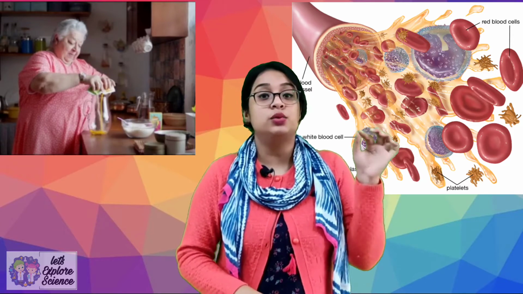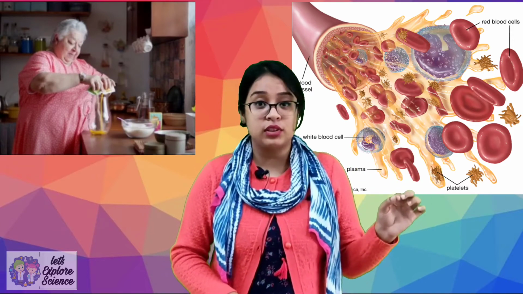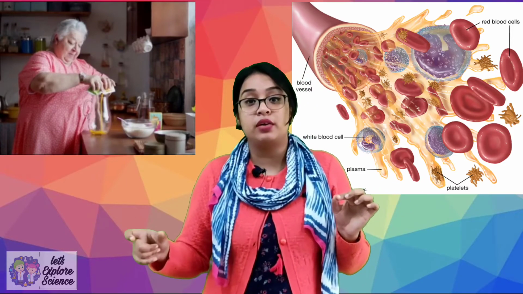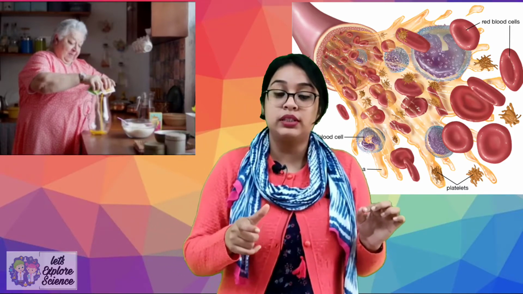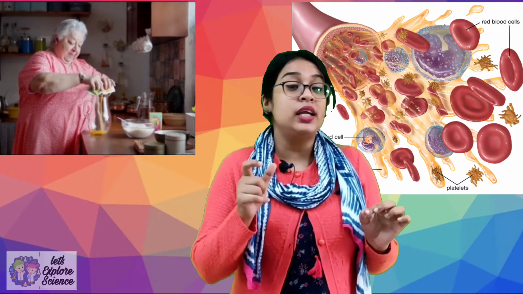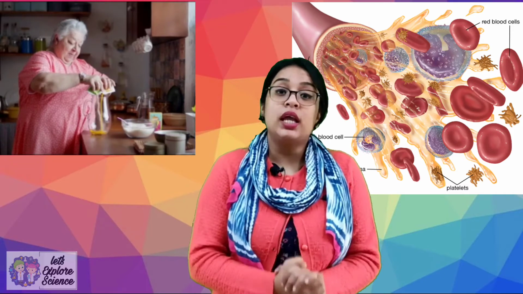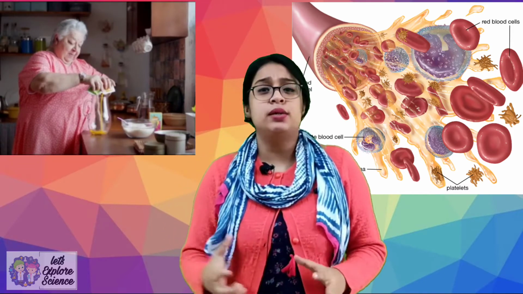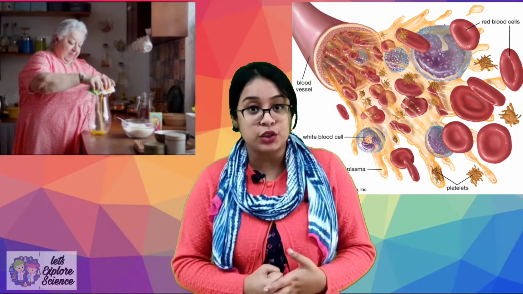Now we will add a spoonful of sugar. Now will this sugar change the color of Rasna powder? No. In the same way, the sugar can be compared with the WBC. Now what are WBC? WBC are white blood cells. They don't have any color, but they have a specific function. They are responsible for immunity. You can think that these WBCs are our soldiers which fight against the infection.